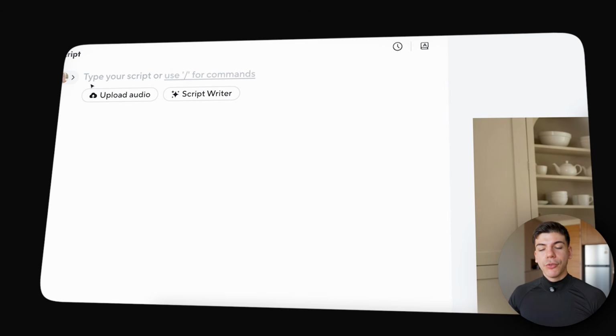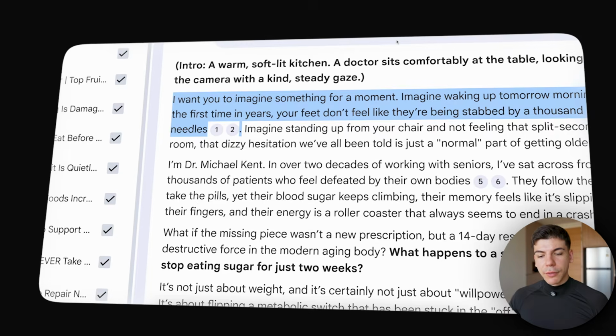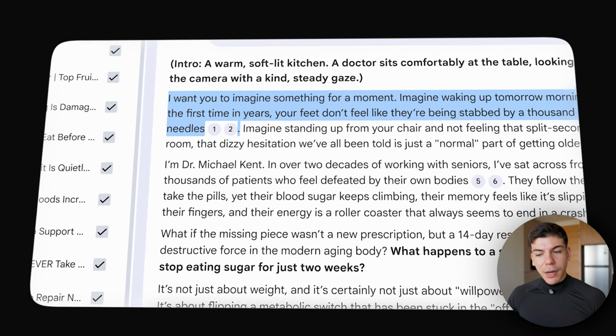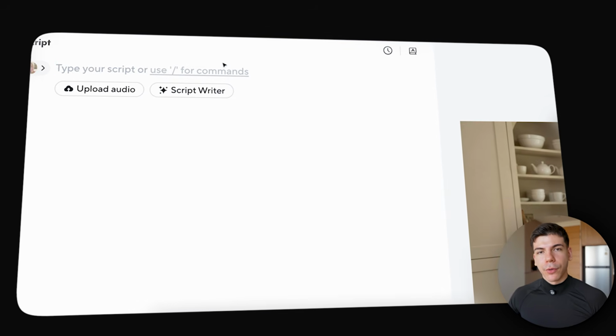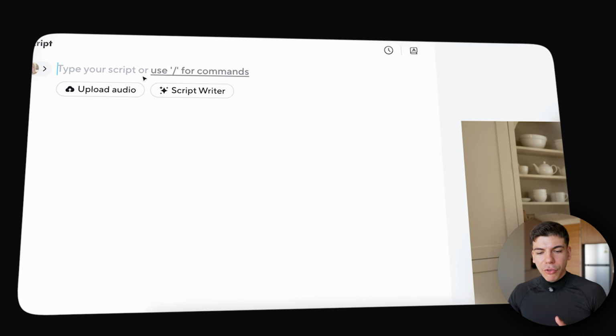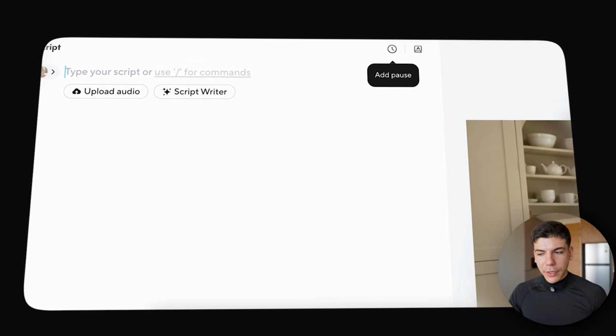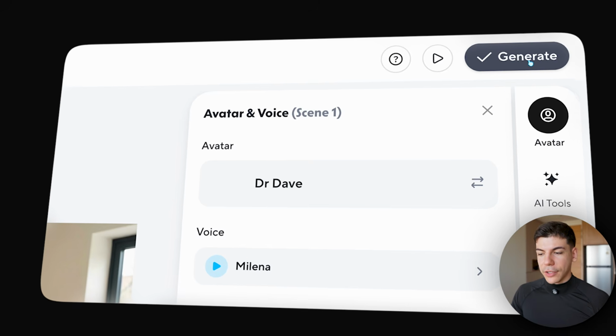Then once you click use in video, on the left-hand side, you can either paste script directly from Notebook LM, but that will then have this AI avatar use a voiceover from HeyGen, which usually are not so realistic. So I will just upload an audio, and that audio is the 11 Labs voiceover, which we previously generated. Once you have it, just click generate.